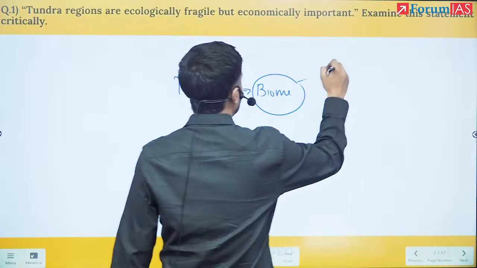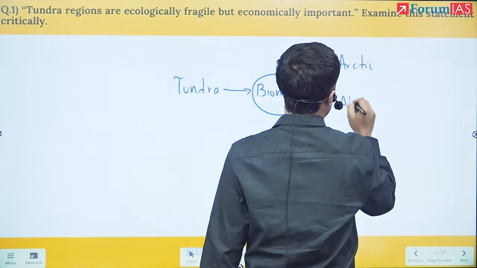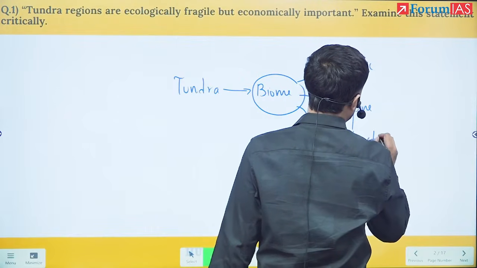It is located in three zones; we can find them along the Arctic, along the Alpine zone, and also along the Antarctica zone.